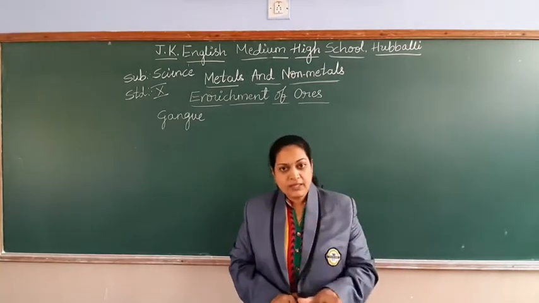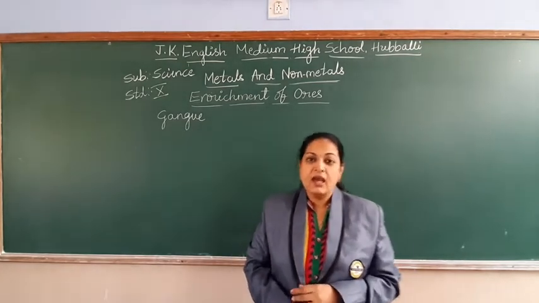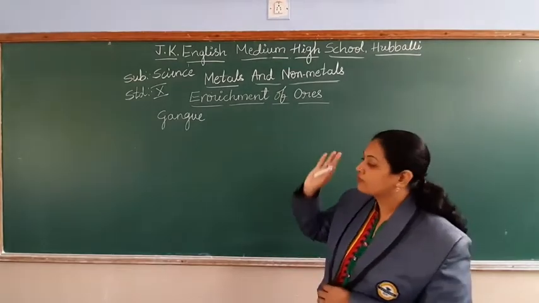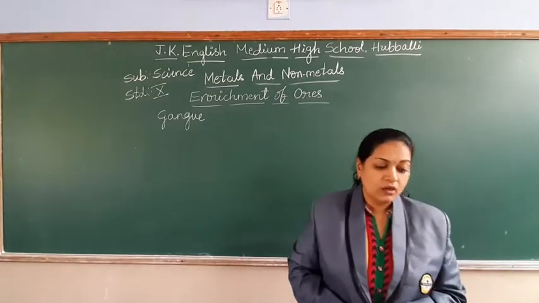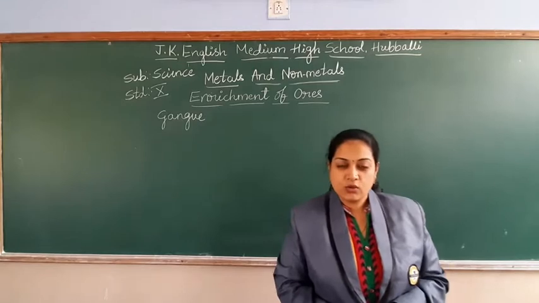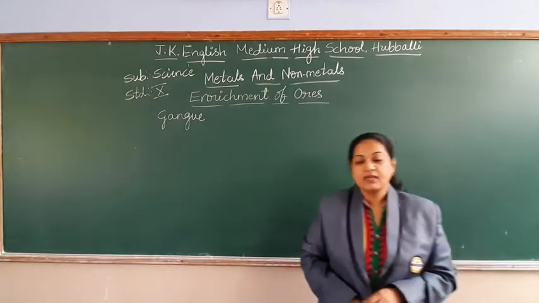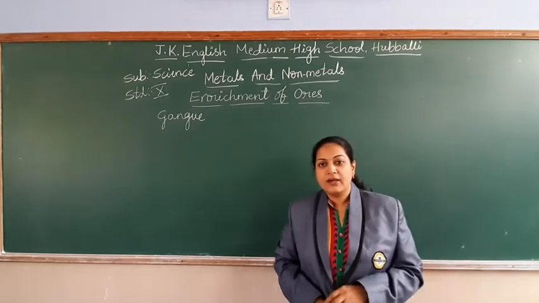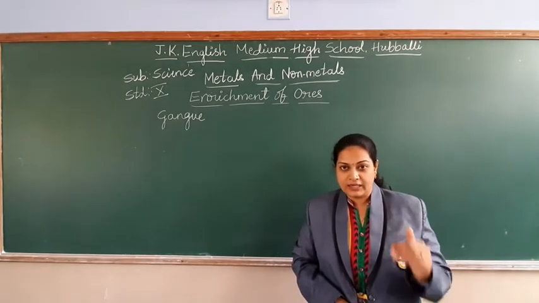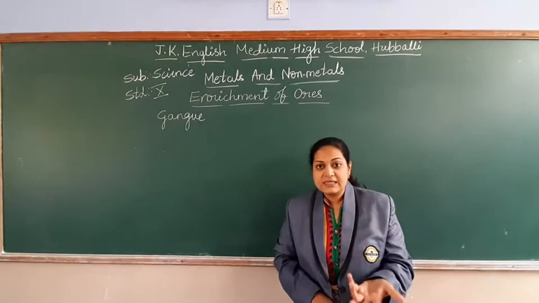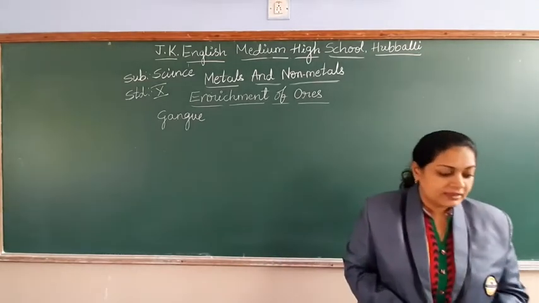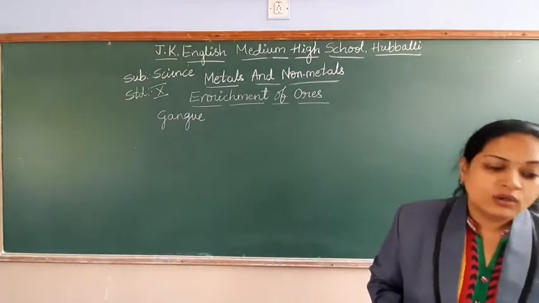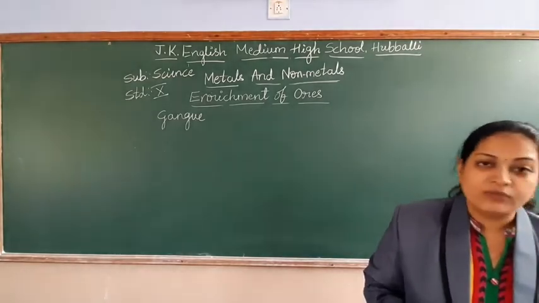Based on all these factors we decide and go for enrichment of the ores. Hope you are understanding? First we will start with the metals of low reactivity, which are very less reactive, and see how to extract them.